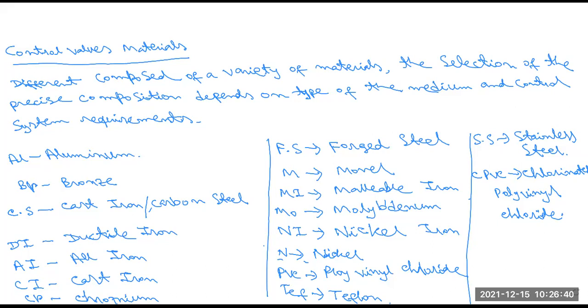So using these parameters, we make control valves using different materials: aluminum, bronze, cast iron or carbon steel, ductile iron, all iron, cast iron, chromium, PVC, Teflon, molybdenum, stainless steel, or PVC, polyvinyl chloride types. So these are the different materials which make the control valves. Is it clear to all of you?